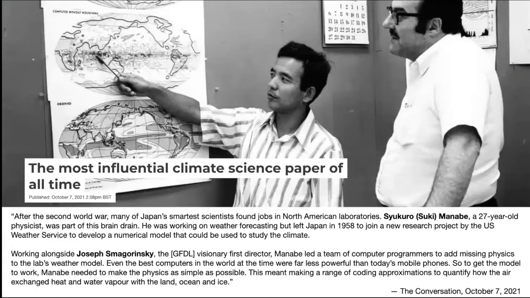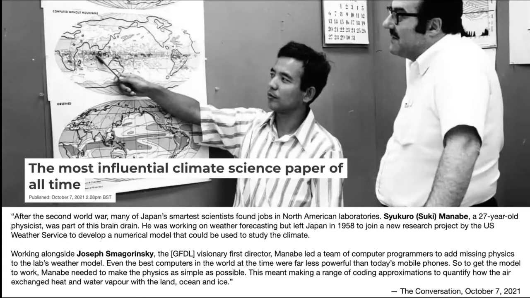So there were three Nobel laureates in physics: Klaus Hasselmann, Giorgio Parisi, and Syukuro Manabe. Today for my talk, I will be focusing on Syukuro Manabe, or Suki Manabe for short. How his work has pioneered the study in atmospheric science and how we're still using the concept of his modeling in our work nowadays. So let me read you a few paragraphs from an article from The Conversation in October